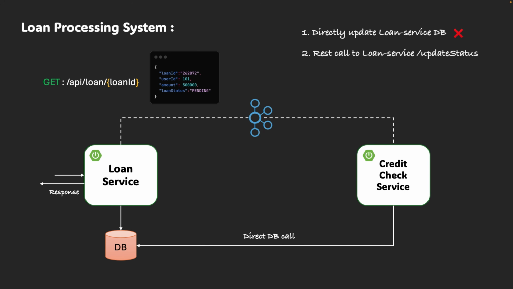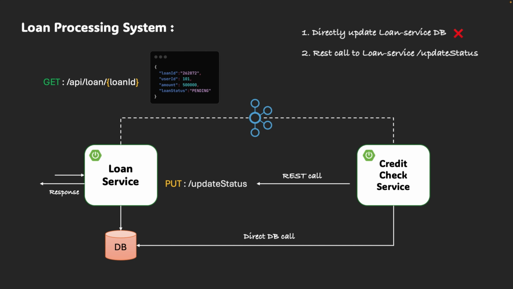The next approach, you can directly update the loan status using a REST API call. In this approach, we'll define an update status endpoint in loan service, which credit check service can simply call to update the loan status. How simple is this? Unnecessarily you are spending too much time, isn't it? Do the simple REST call, your job is done, right? But let's pause and think for a moment.